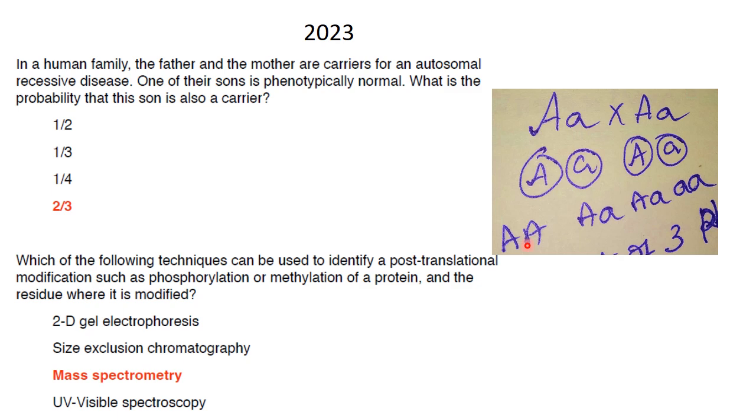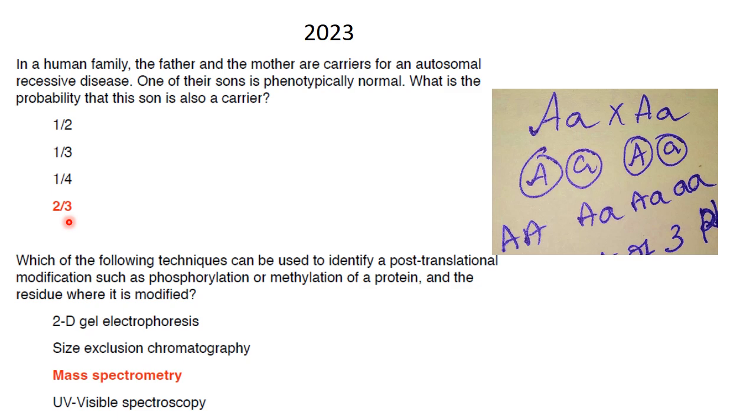So they have asked for the phenotypically normal son. So 1, 2, 3 options are there. 2/3 will be carriers. 2/3 chance that the son is a carrier. Answer will be option 4.